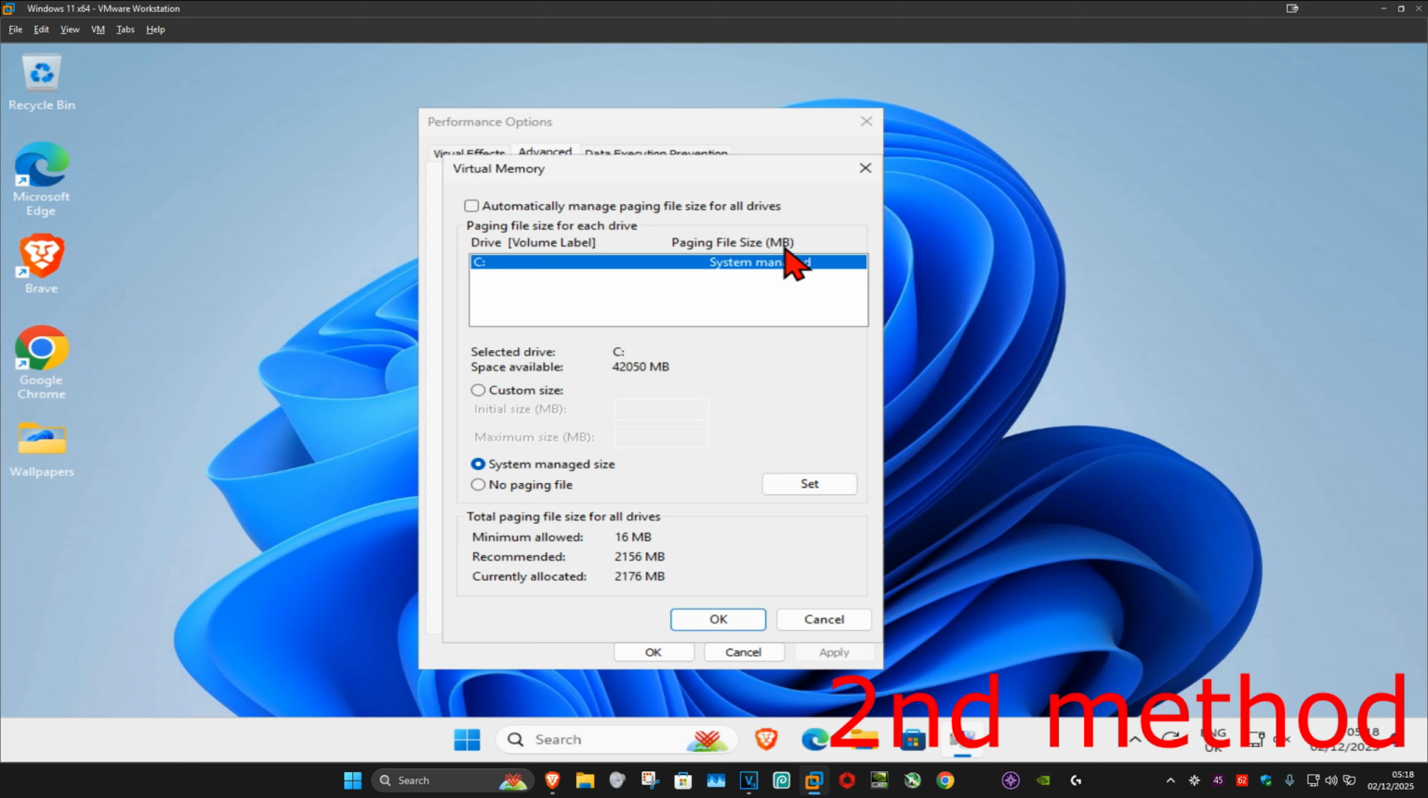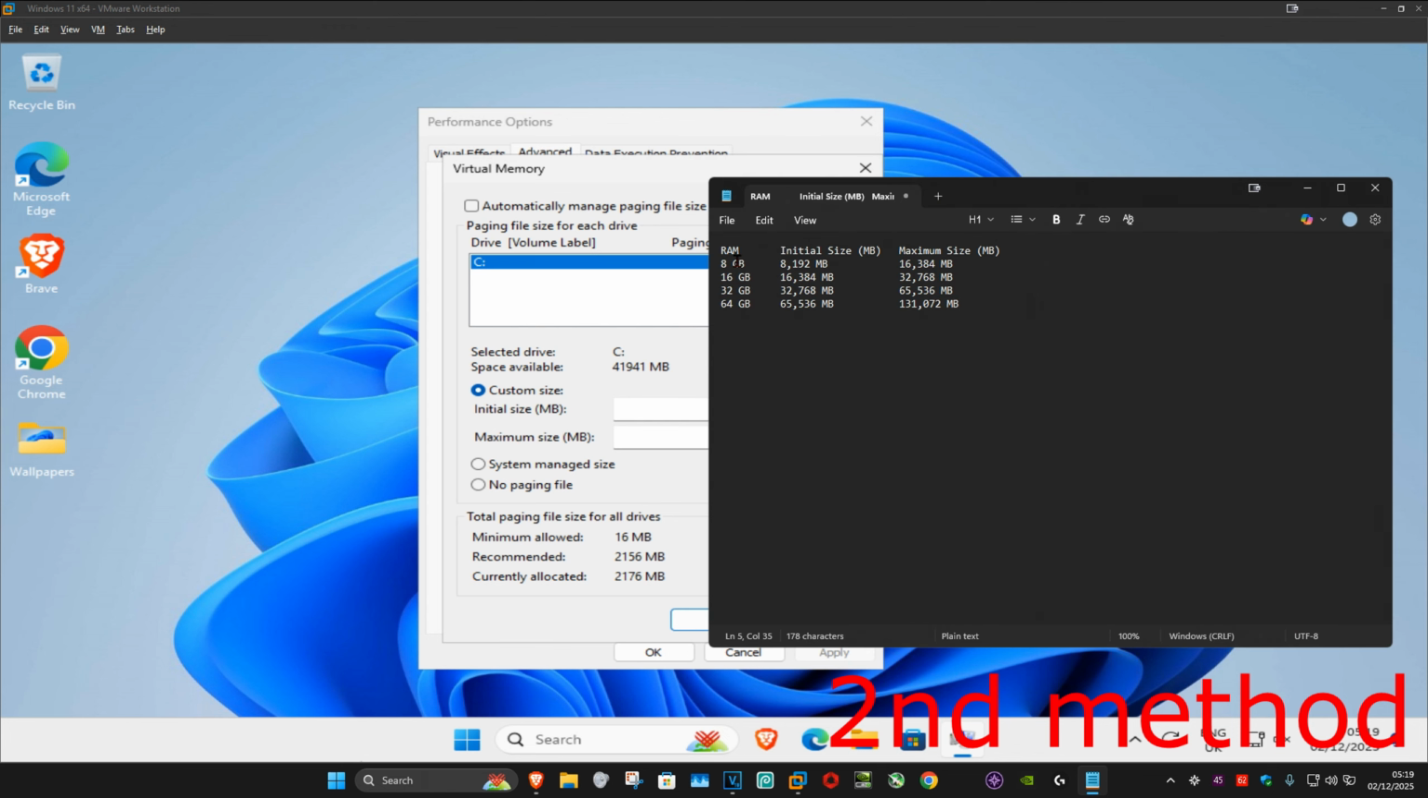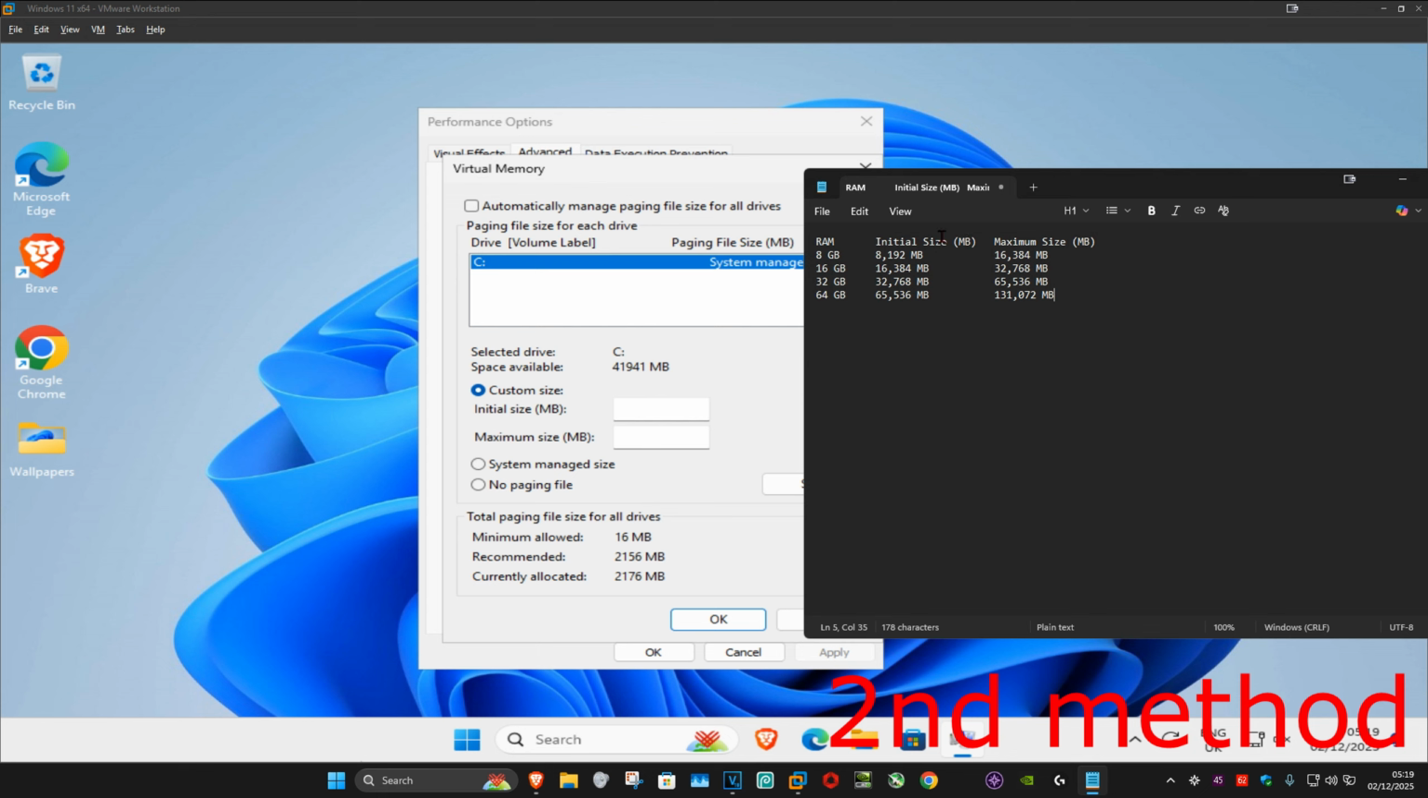And now you want to select the drive where you have your virtual machines installed on. Now once you select that drive, you want to select custom size. You want to set your initial size and maximum size. Here are my recommendations. If your RAM is 8GB, you should set your initial size to 8192 and your maximum size to 16384. And you can read the rest right here.